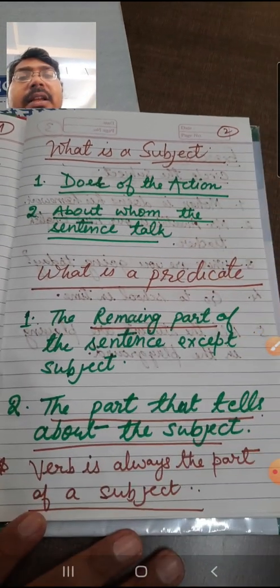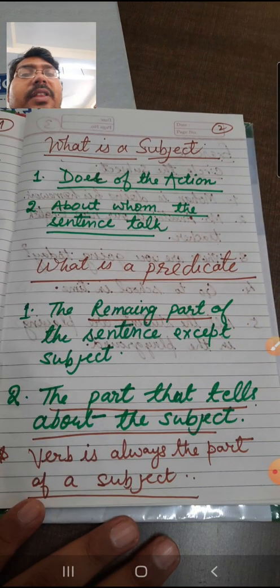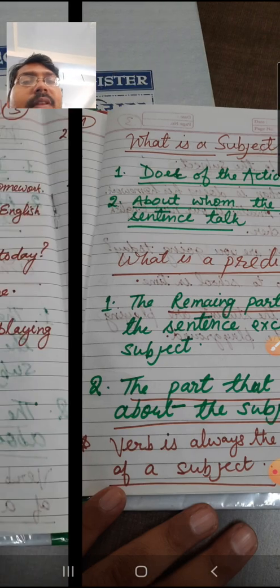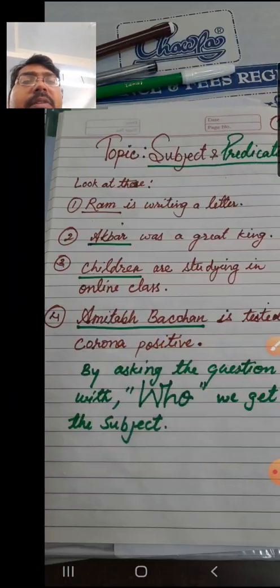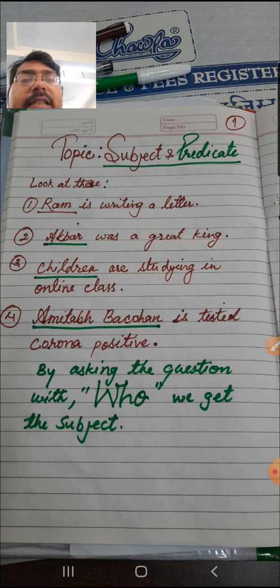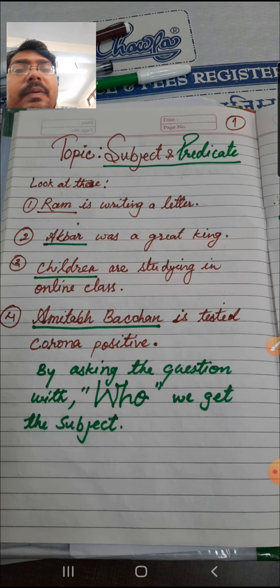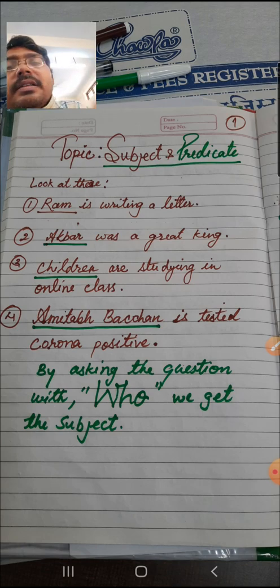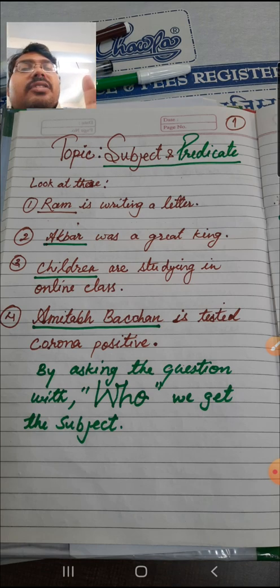What is the subject? Subject is the doer of the action in a sentence, and subject is what about which the whole sentence talks. We can understand that subject is the doer of the action and about which the whole sentence talks. Here, Akbar was a great king. The whole sentence is talking about Akbar. It is telling about the quality of Akbar. So Akbar becomes the subject here.